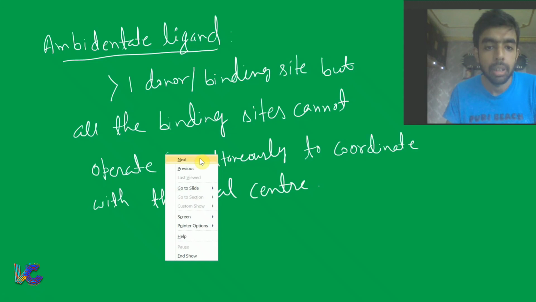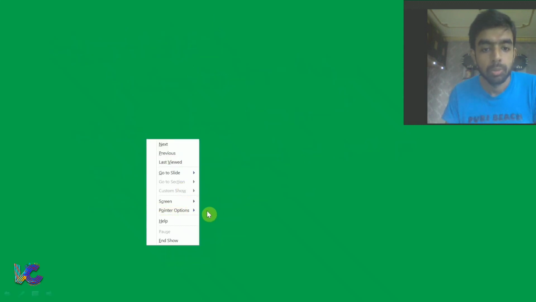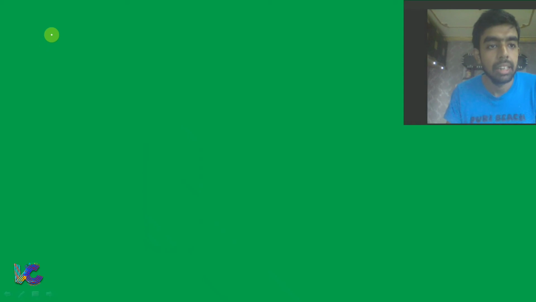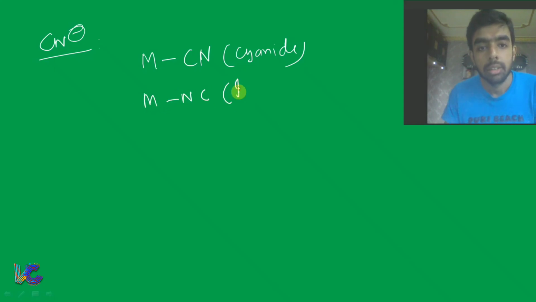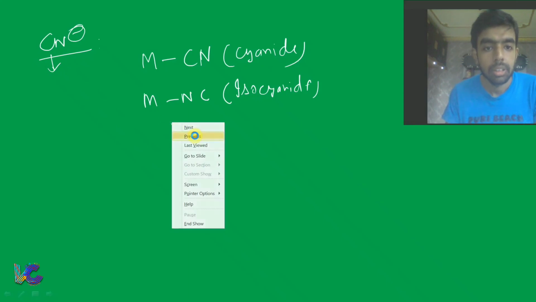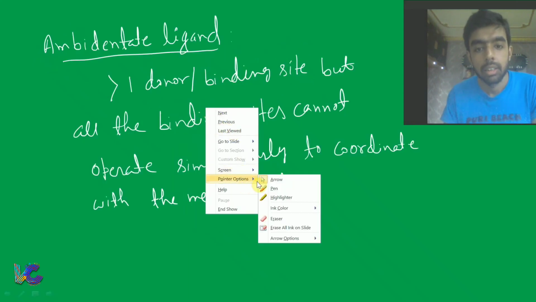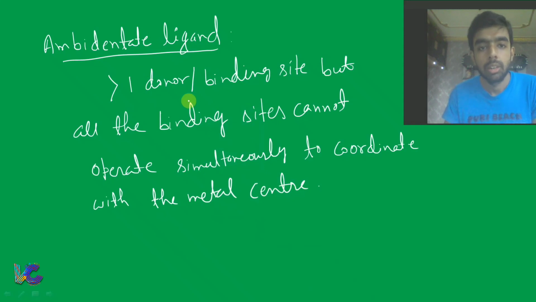If you take the example of CN-, it will be clear to you. When this ligand coordinates with the metal center, either it can coordinate through the carbon center, that means cyanide form, or through the isocyanide form, that means through the nitrogen center. So CN- has more than one binding site.